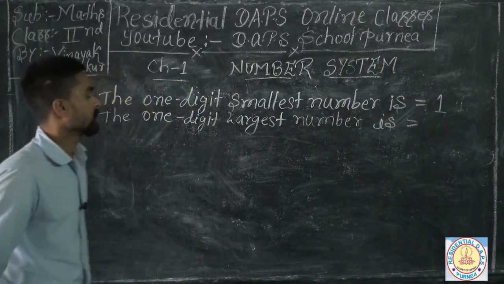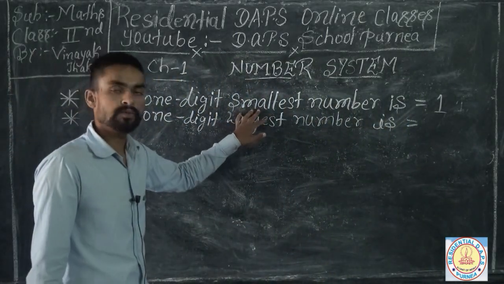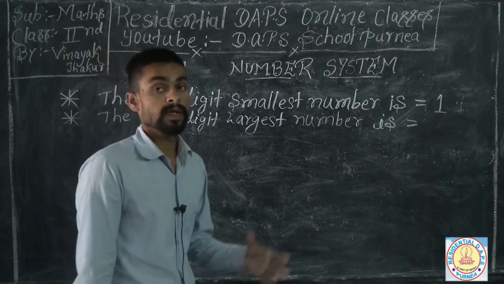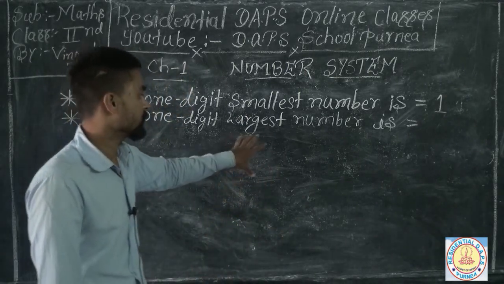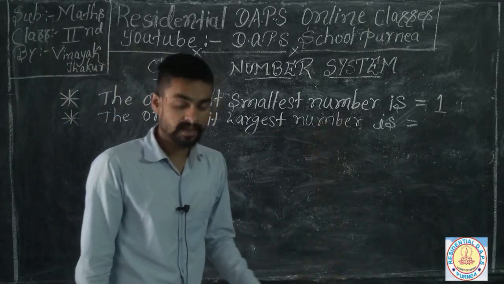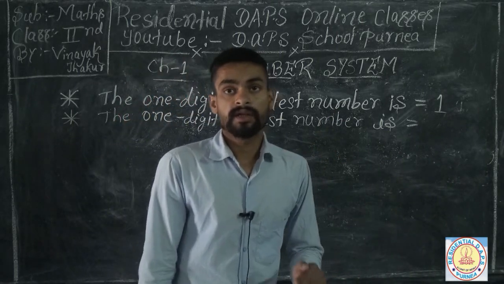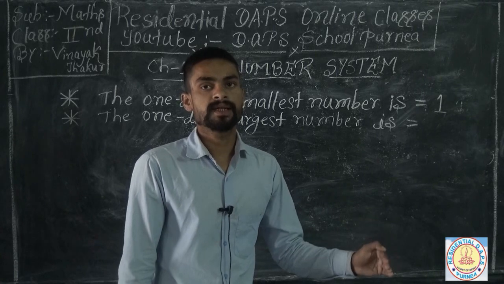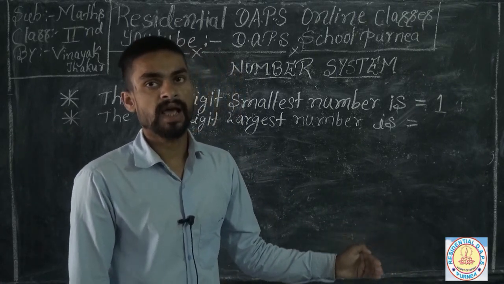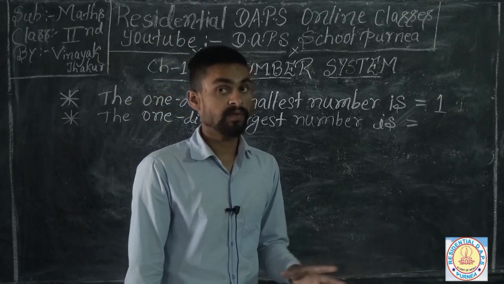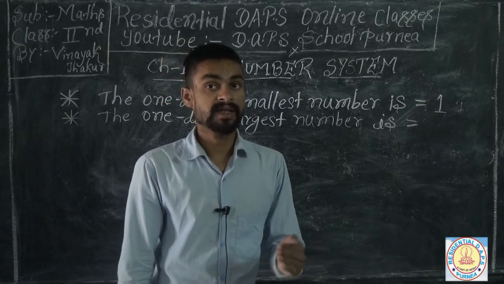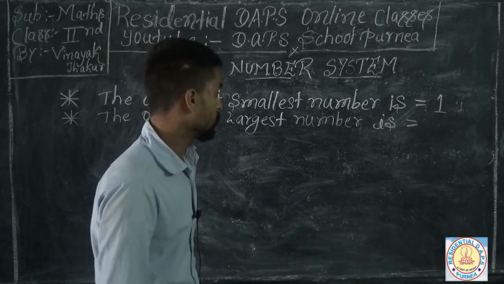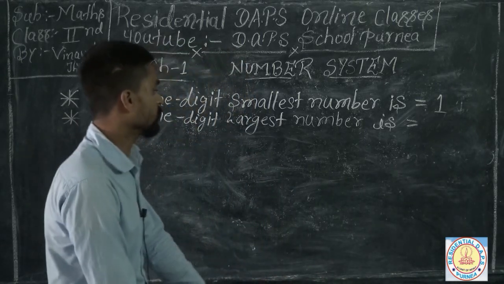So guys, if we solve the smallest one, we should solve the largest number of one digit. Here, if you count 1 2 3 4 5 6 7 8 9, you find out that after 9, 10 comes up, which is the 2-digit smallest number.